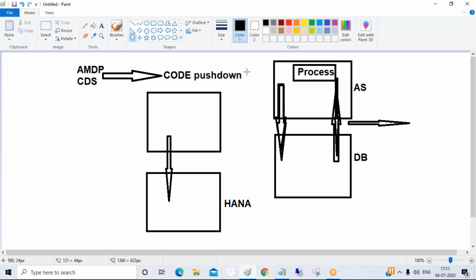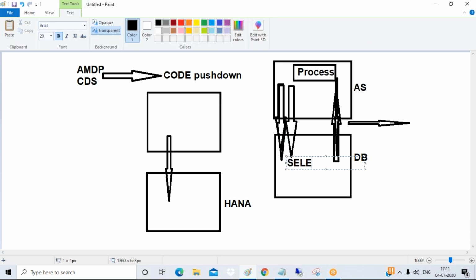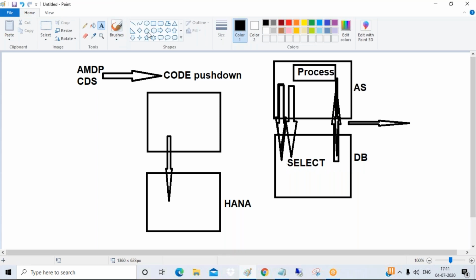First, you need to make a request for data, and extracting, selecting and retrieving this data takes a lot of time. Again, processing on top of that takes time. Then you are getting the result.